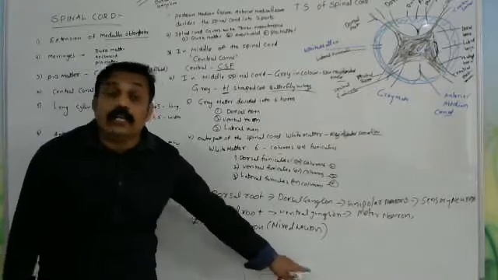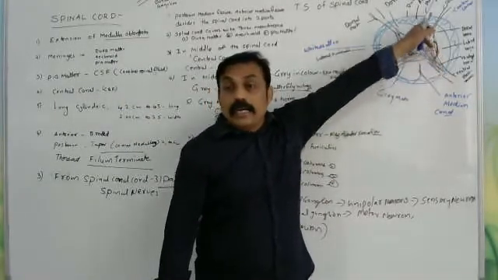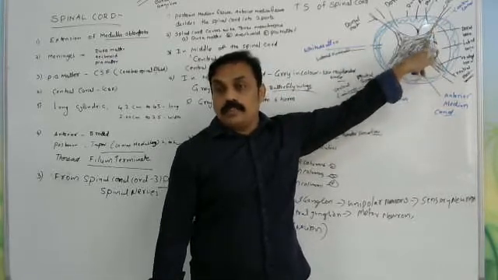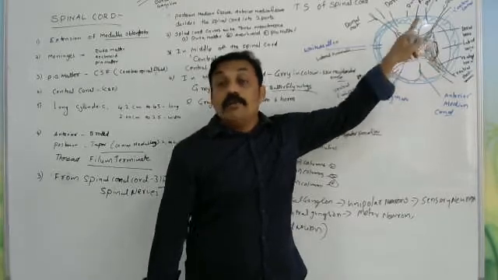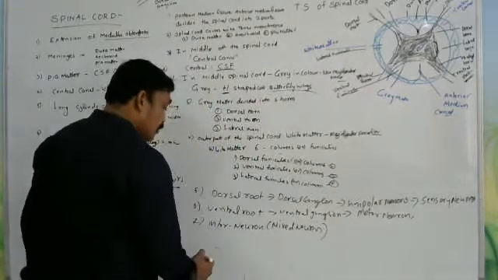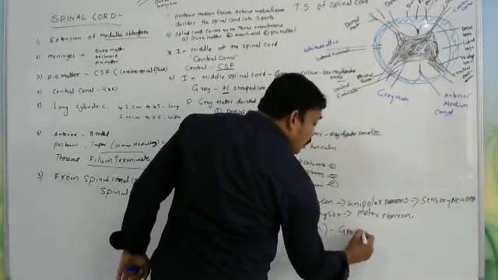Interneurons are located in which region? The gray matter. In gray matter, dorsal has sensory neurons, ventral has motor neurons, and interneurons are located in the gray matter.